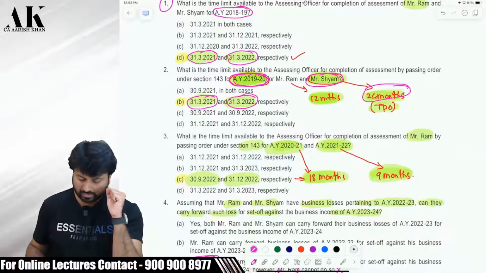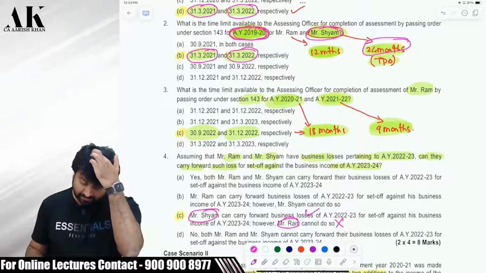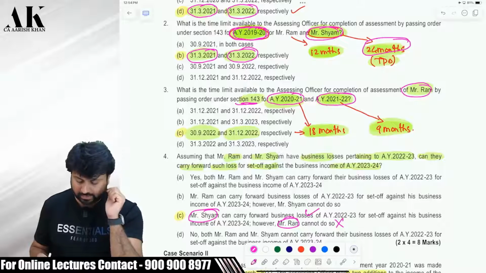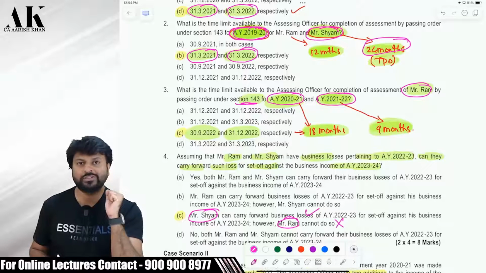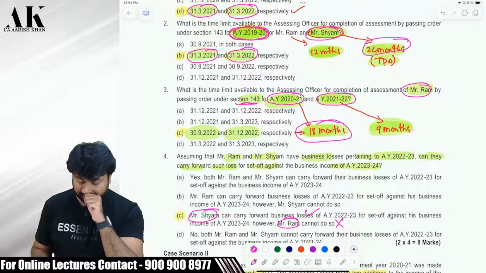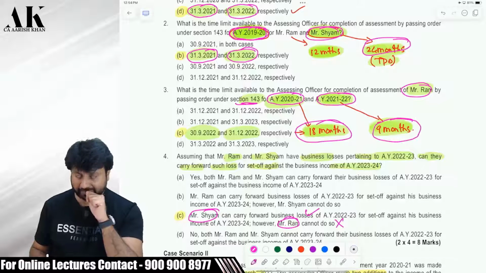So let's move on to the third question now. What is the time limit available to AO for completing the assessment of Mr. Ram by passing order under 143(3) for AY 20-21 and for 21-22? Now again the time limit has changed. For 2021, if you go and see the Bare Act, it is 18 months. And for 21-22, if you go and see the Bare Act, it is 9 months.